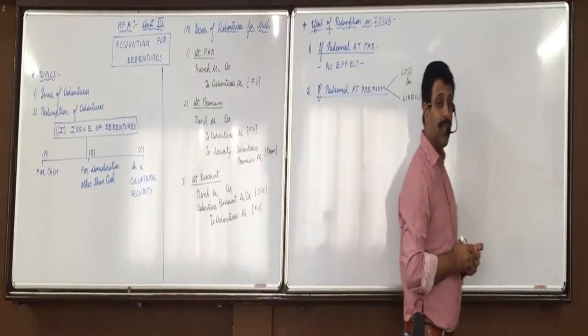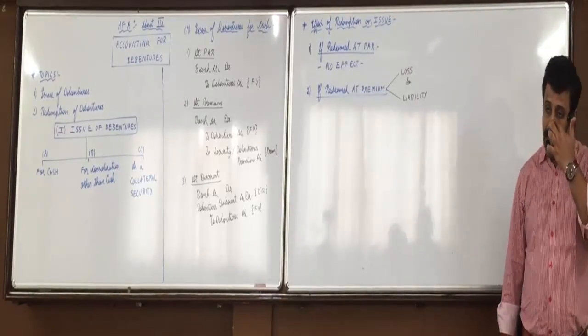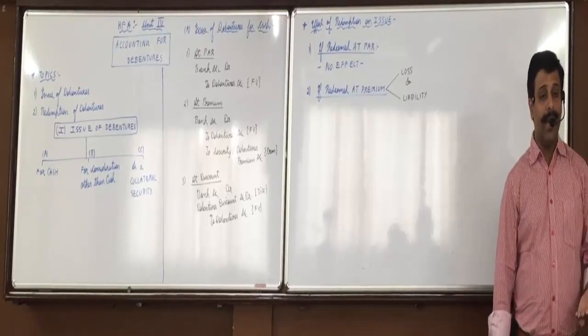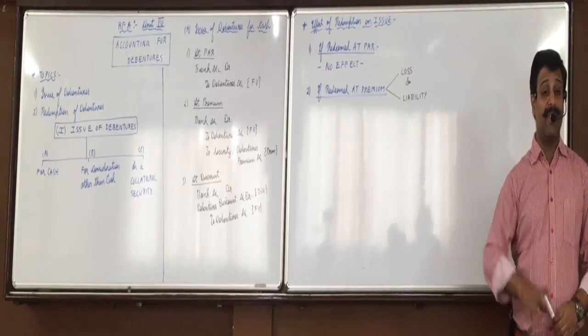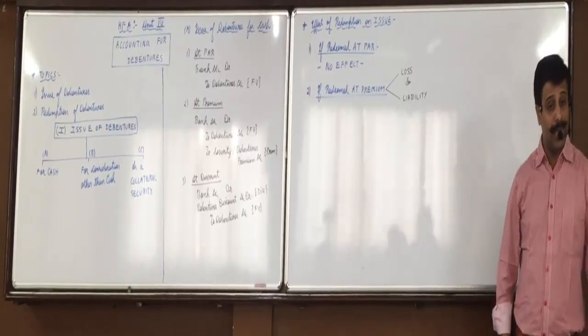Because we have to pay them more, so it's a loss for the company. And secondly, it's also a liability for the company because we have to pay it after 5 years. Right now we know that after 5 years we have to pay that 10 rupees extra.